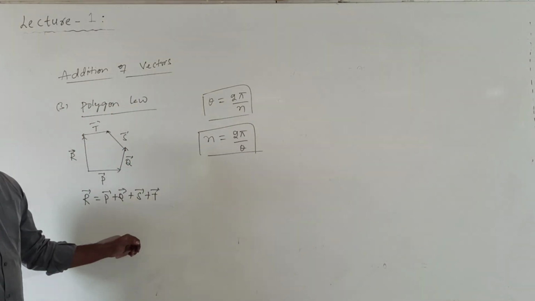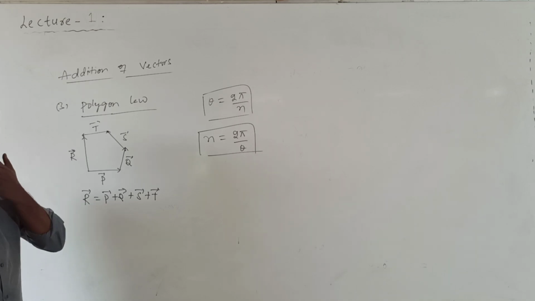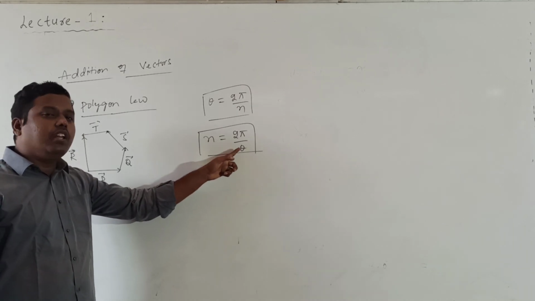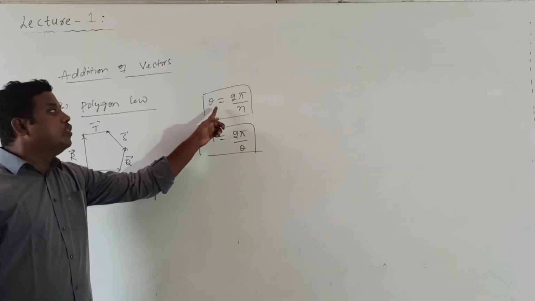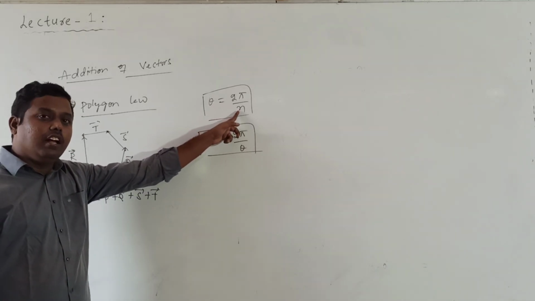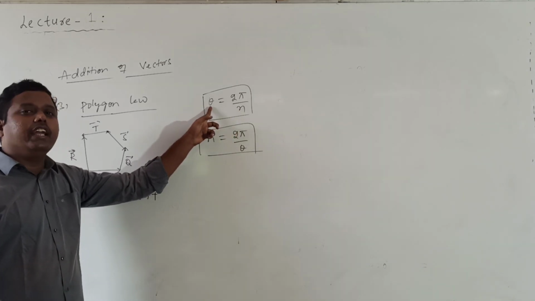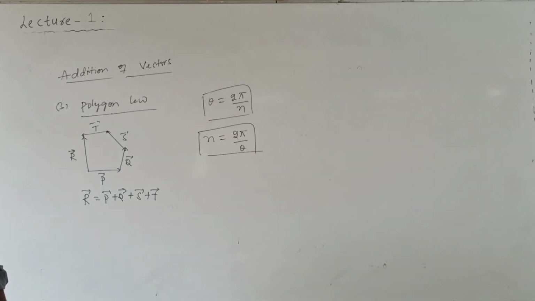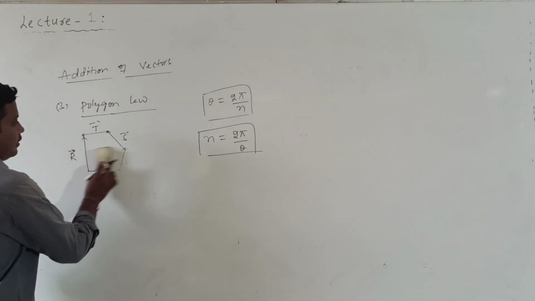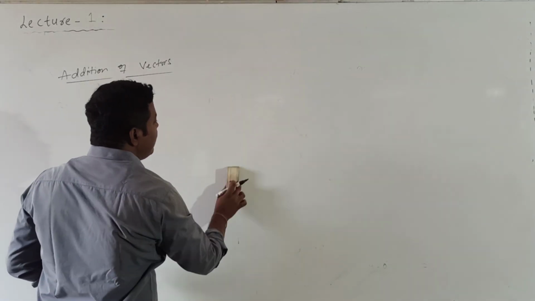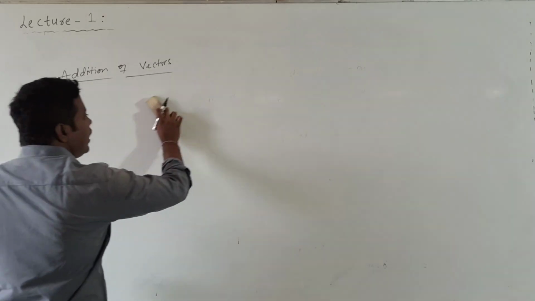Application of this polygon law: we come to know how many forces are required to keep the body in equilibrium if we know the angle between the adjacent forces. Or, if the number of forces is given, we can calculate the angle between the adjacent forces. So this is one of the applications of the polygon law. Now we know three laws: parallelogram law, triangle law, and polygon law.